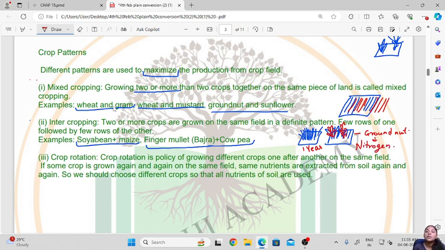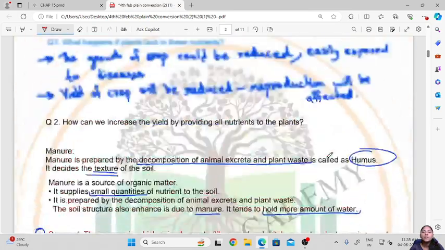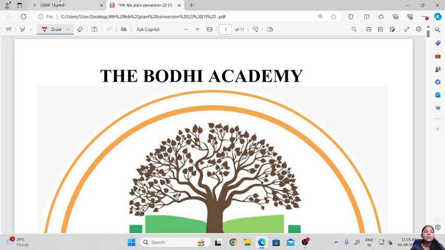So this will fix nitrogen back into the soil, and it will again increase the fertility of the soil. Then in the next year he can again grow the wheat crop. So these are the cropping patterns which are used by the farmers.